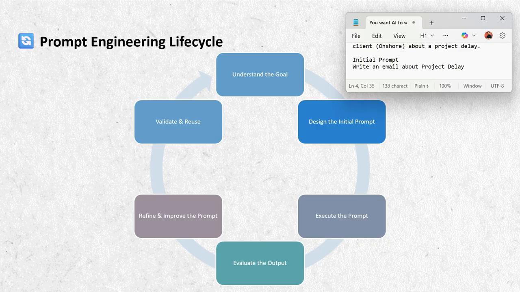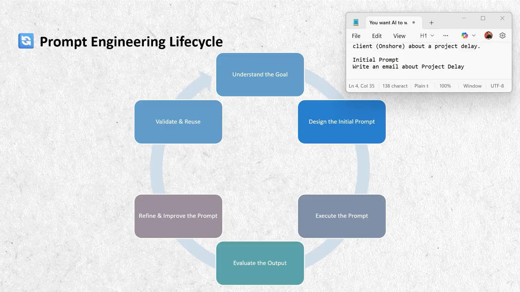Step 4, evaluate the output. Now you review the AI response. Ask, is the tone correct? Is the message clear? Is anything missing? You realize no revised date, no clear apology, sounds generic. So the prompt needs improvement, right? Another one, refine and improve the prompt.